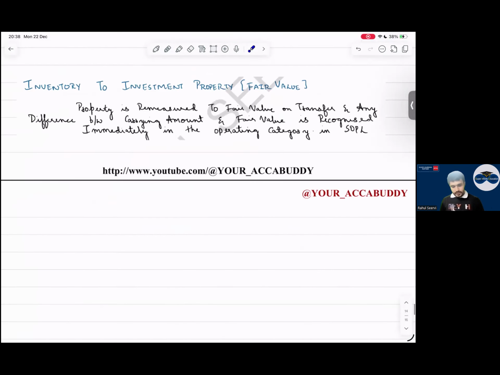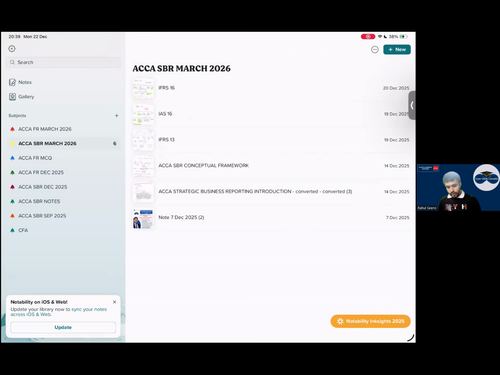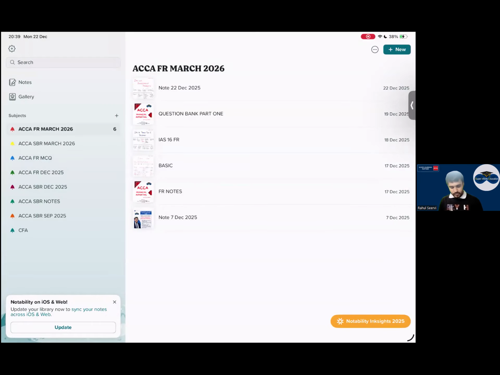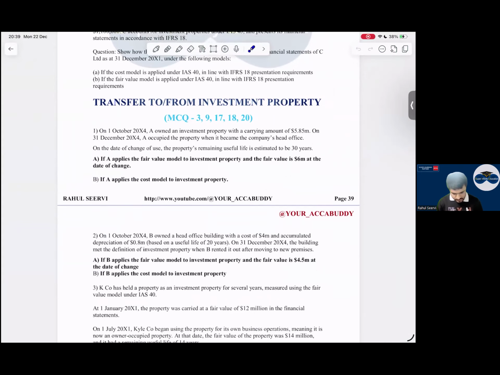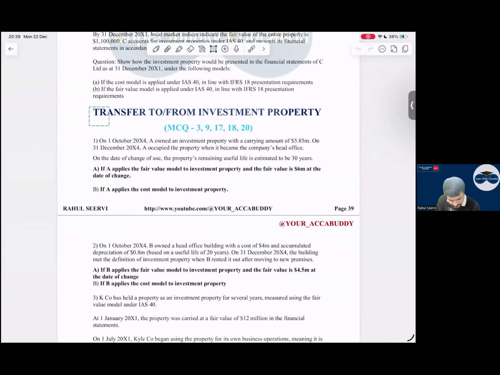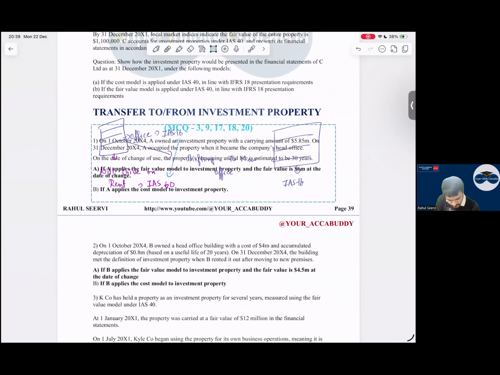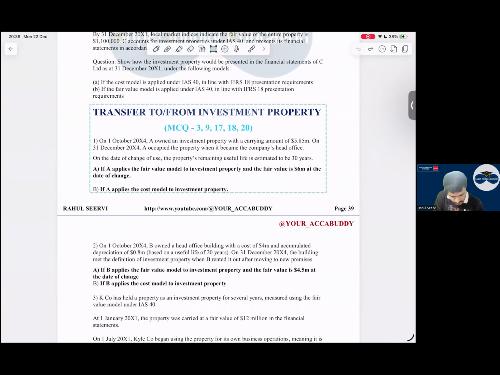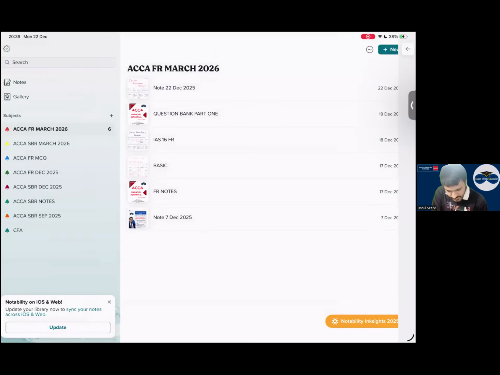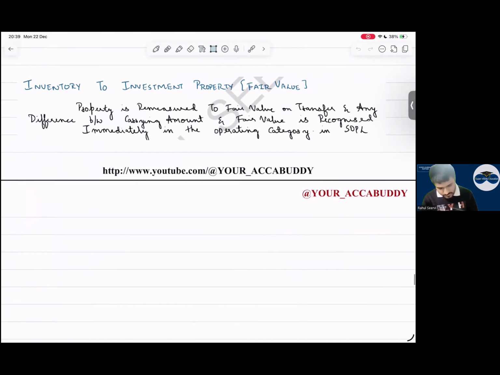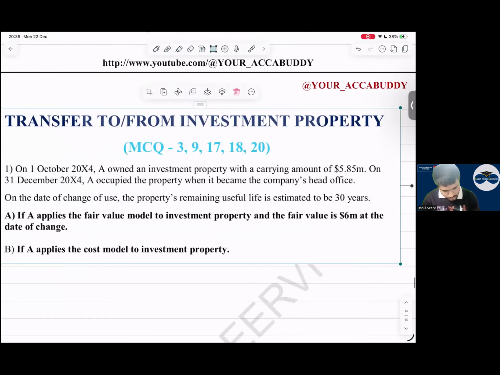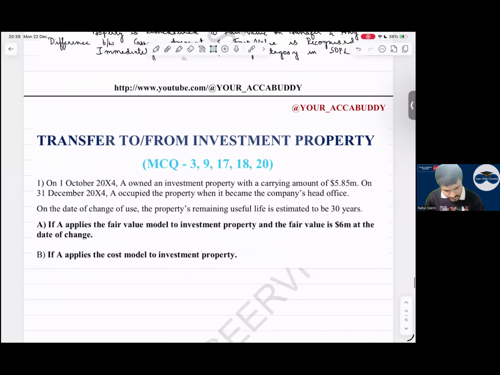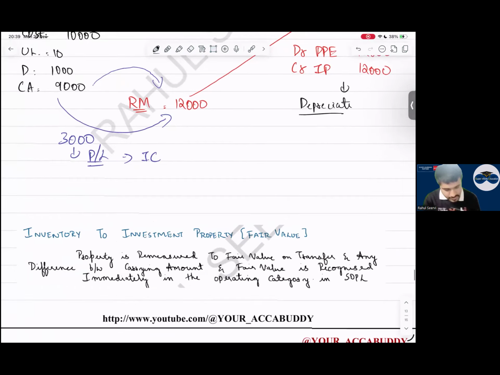Now let me give you questions. If you want to write down these examples, you can write them down. Before that, write down the rules. Let me give you one minute. Do not tell me the answer, just solve it. Even if you are not noting the questions, note the rule.